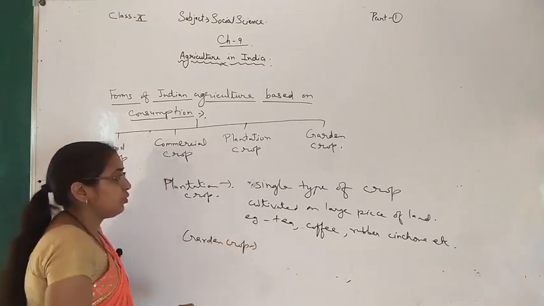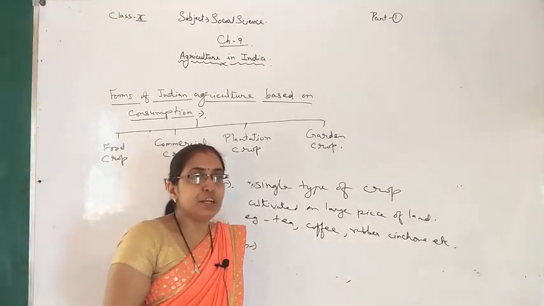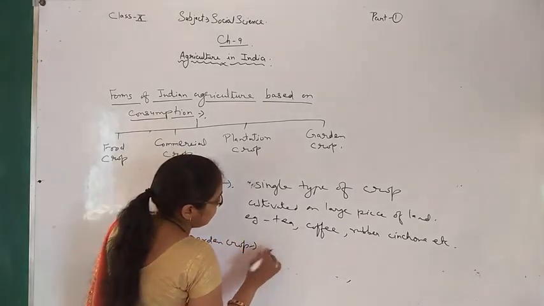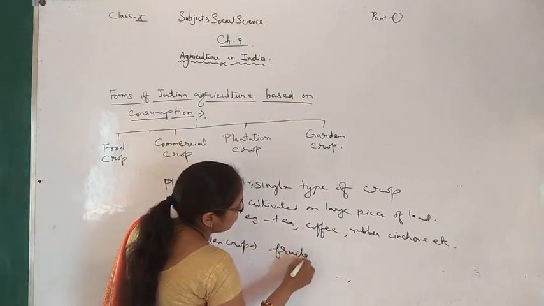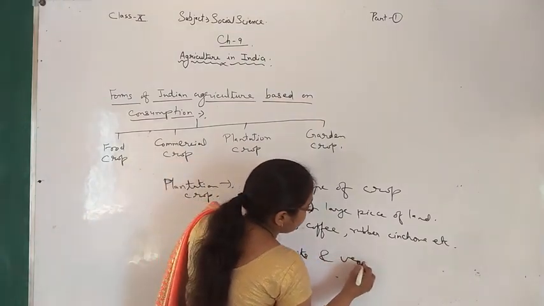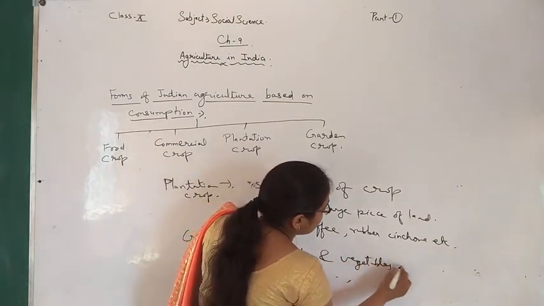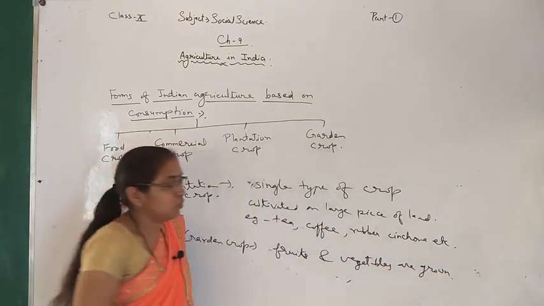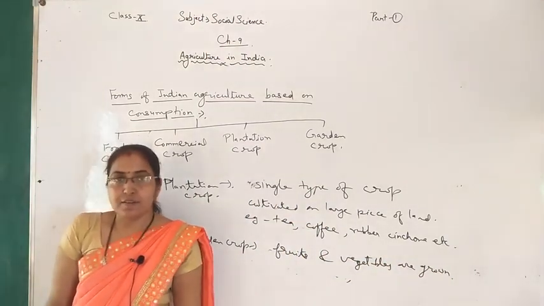In garden crop, different types of vegetables and fruits are grown. We can write here fruits and vegetables are grown. I hope you understand. Thank you.